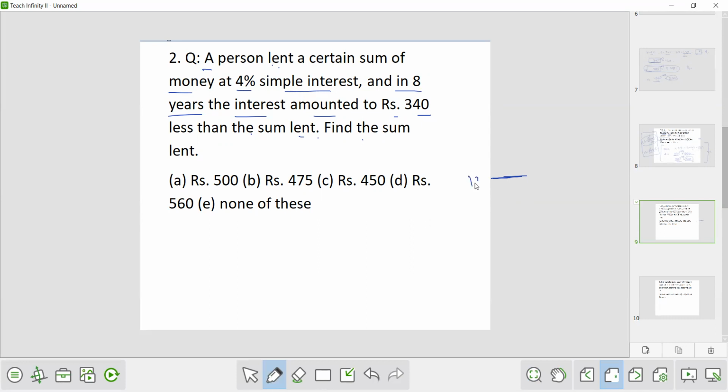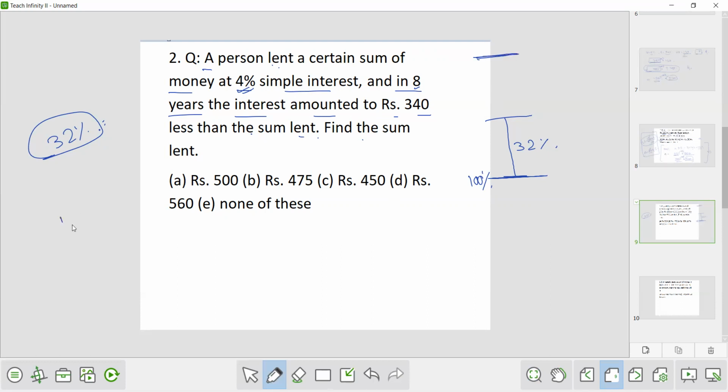So let's say this is 100%. Now the interest amounted in 8 years at 4% simple interest, that is 32%. So the interest is 32%. Now what is given? That this interest is 340 less than the sum lent.